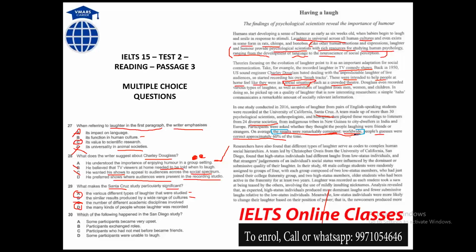Yes, ma'am. Convinced? Doubtful still. See, actually the right option is B, because similar results, remarkably consistent. The word result is there. Wide range of cultures is a synonym of worldwide. So your right option is B.